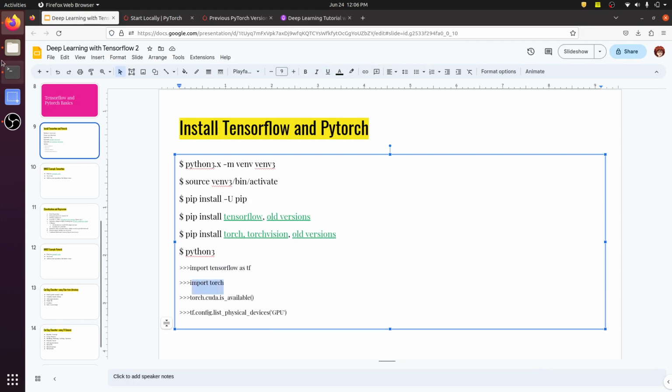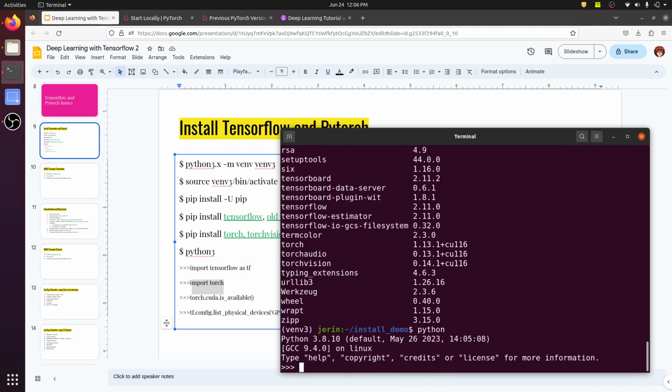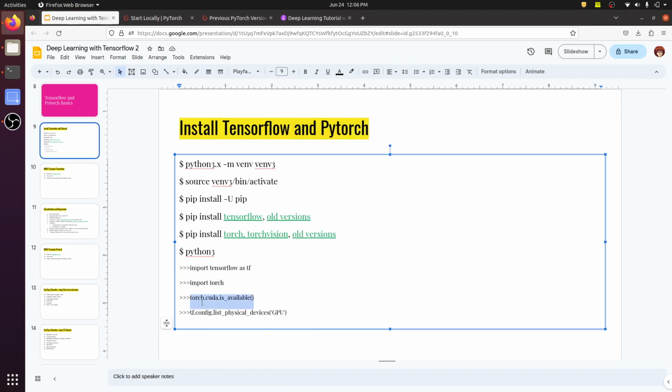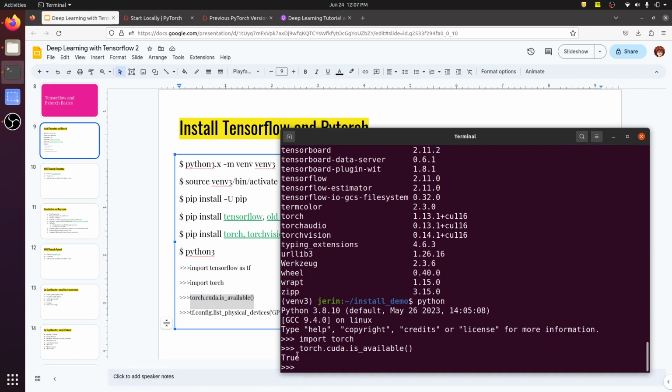We can do an import. Python, import torch, and torch.cuda.is_available(). It is True. Okay, so that way we can make sure Torch is installed properly and GPU support is also available.